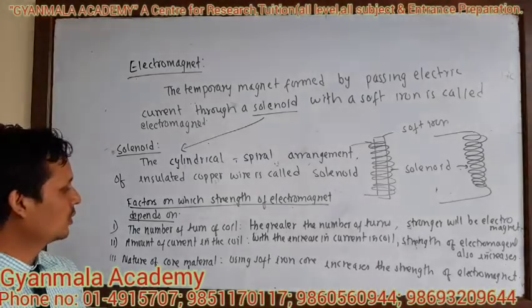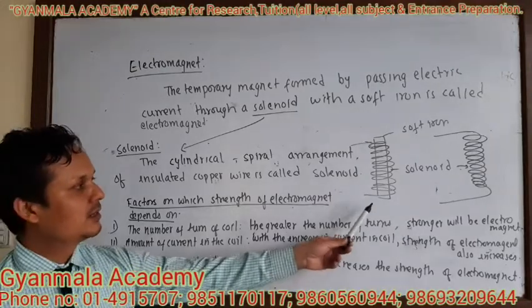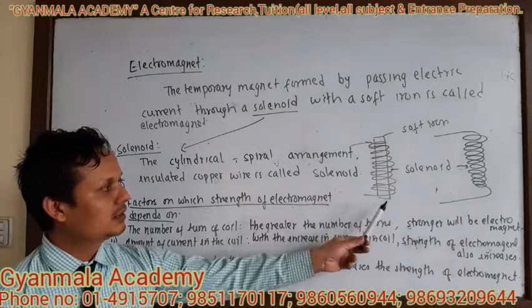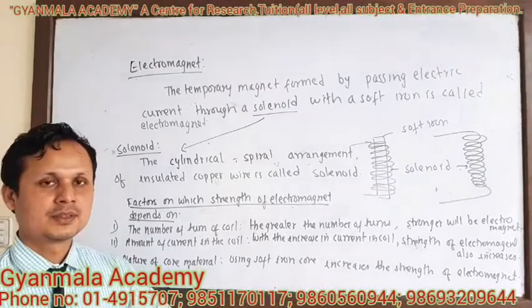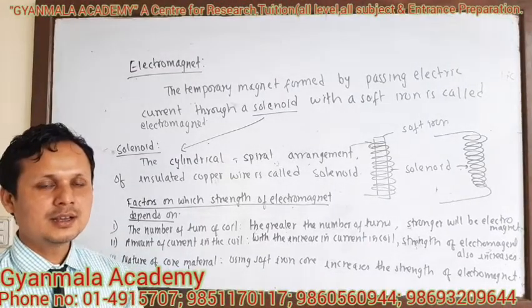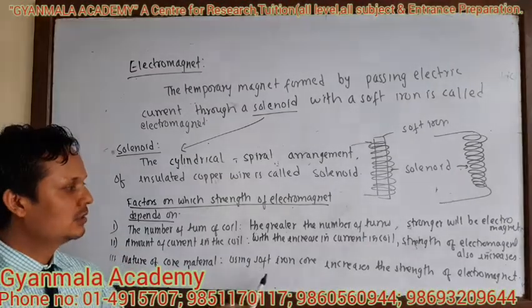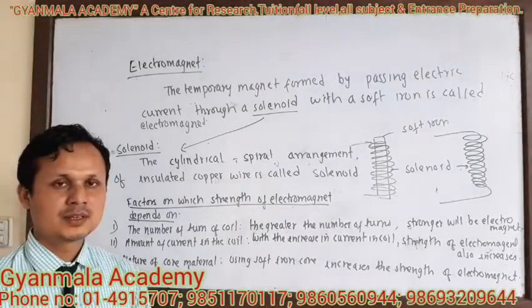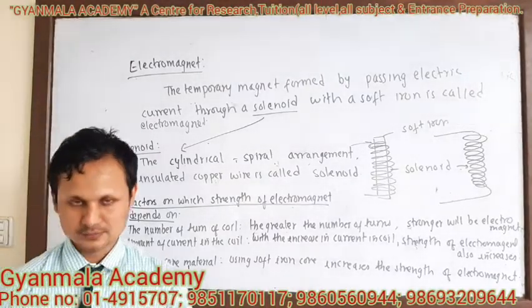And the nature of the core material. What types of materials? What is the nature of the material of the core you are using? It also affects the strength of the electromagnet. Using a soft iron core increases the strength of the electromagnet.